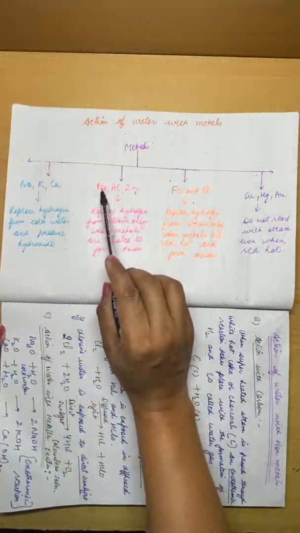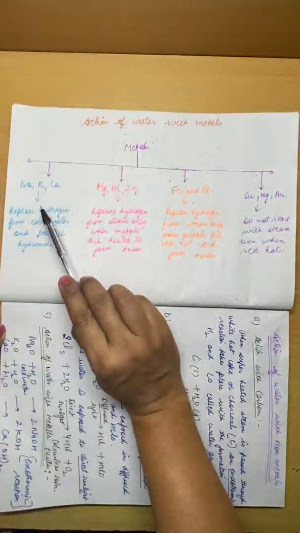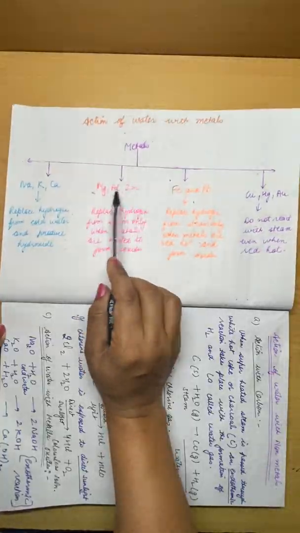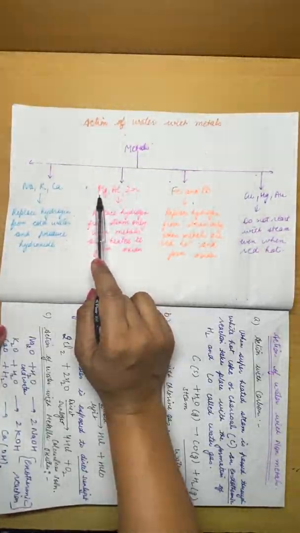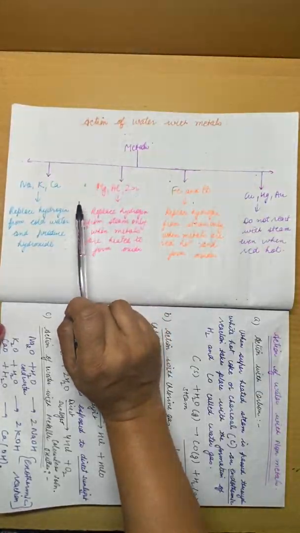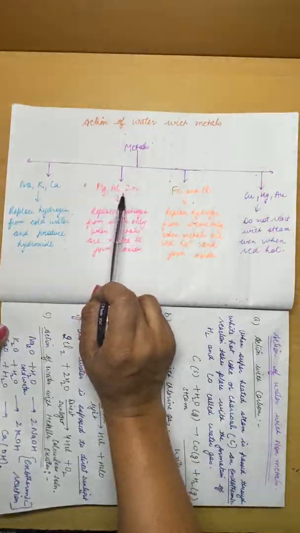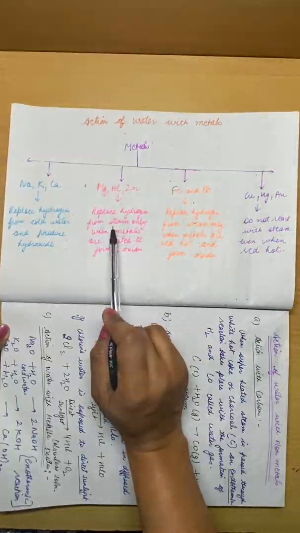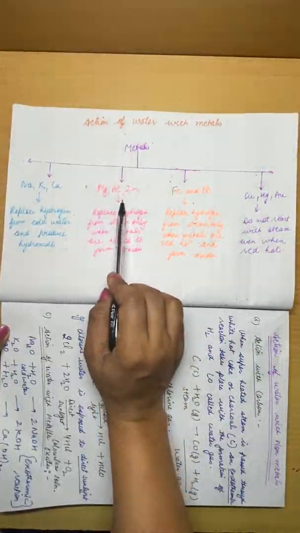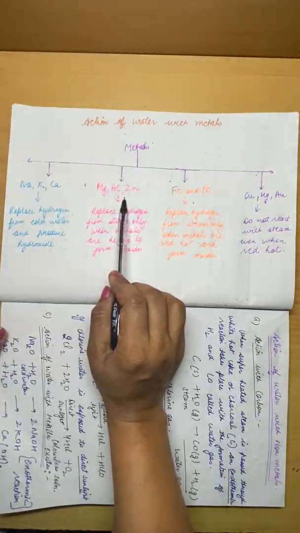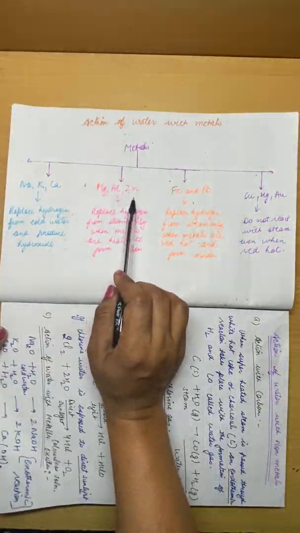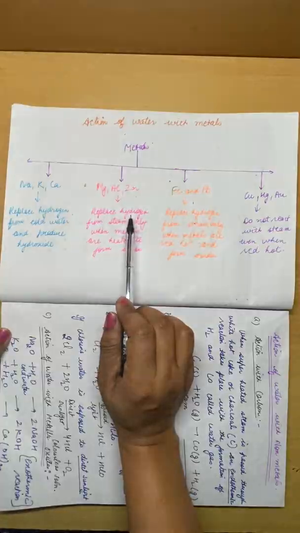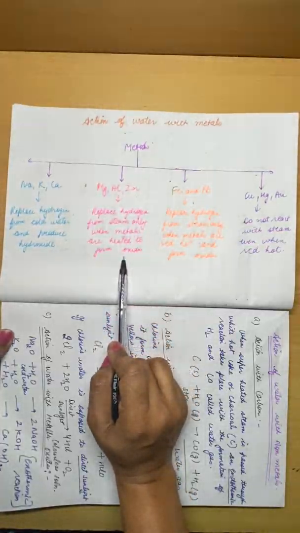Next series of metals are magnesium, aluminium and zinc. They are stronger than sodium, potassium and calcium. So they do not react with cold water because they are hard metals. They are not showing any reaction with the cold water or normal water. So these metals are very strong. That is why they react with steam only, to form oxides. These metals, when they react with water, don't form hydroxides. Why? Because they are reacting with steam. If they react with water, they form hydroxides. But now they are reacting with steam, so they don't form hydroxide, they form oxides.